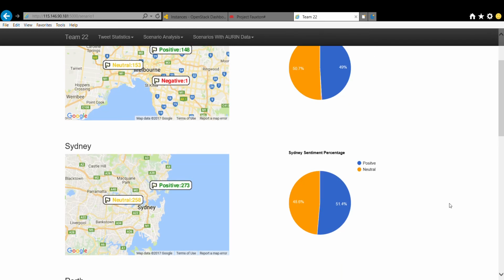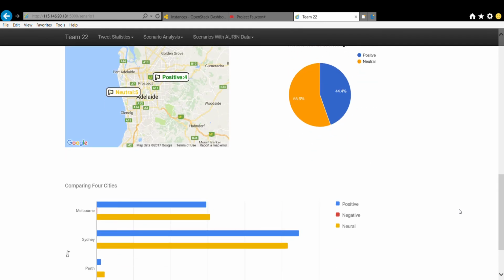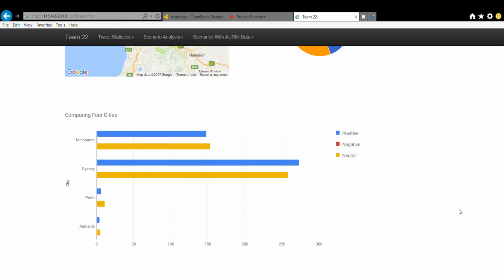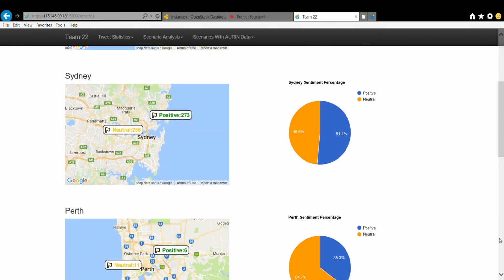Similar to the former scenario, we also made pie charts for each city. However, the total number of tweets about jobs and hiring is really small compared with the number of all tweets we gathered. Comparing these 4 cities, the number of related tweets is too small in Perth and Adelaide, so we decided not to analyze them further. In Melbourne and Sydney, there are more tweets related to job hiring. In our perspective, it is possible because there is more competition in these 2 cities and more people need help in job seeking. According to the pie charts, people barely send these kinds of topics with negative moods.